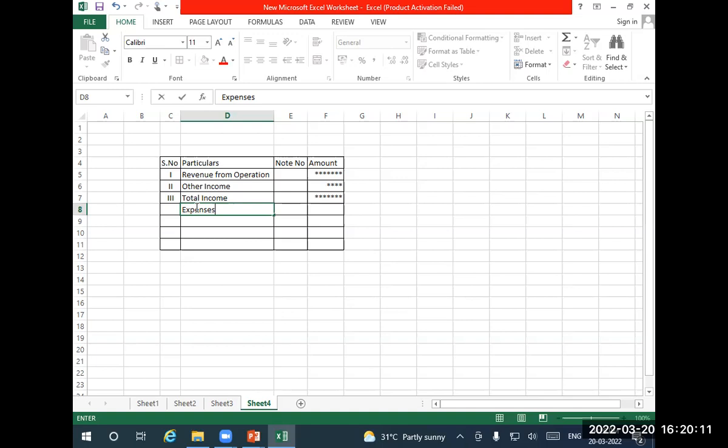Purchase of product or purchase of stock in trade. But don't confuse. First one, purchase of raw material. I told you to add with the opening stock. Now this is separately written. That is called purchase of stock in trade or purchase of product. What is this? The manufacturing company will not have this. If the company is only manufacturing, they won't have this second item. They will have the line, but they won't have a number value.